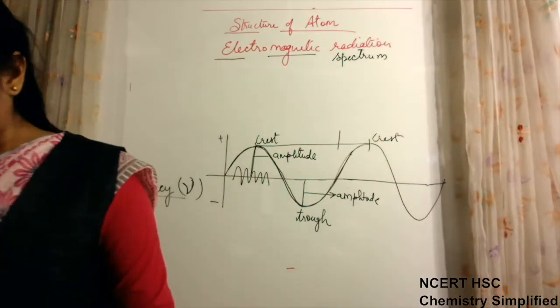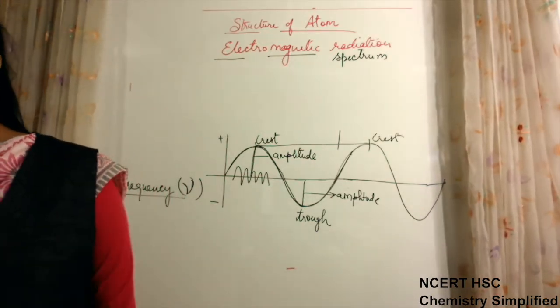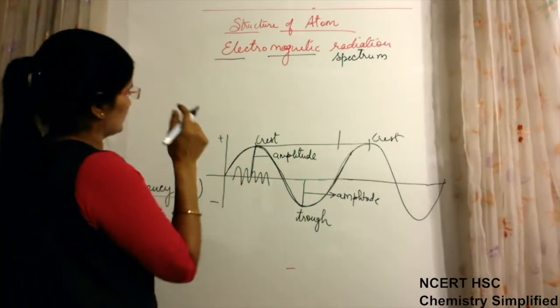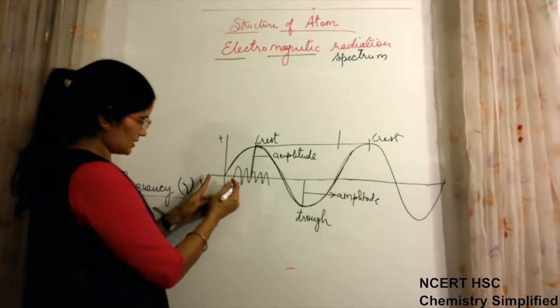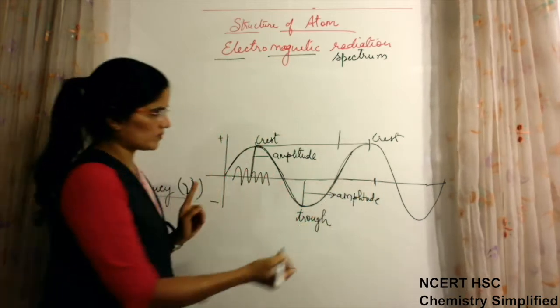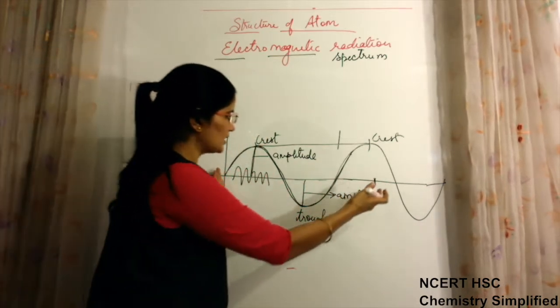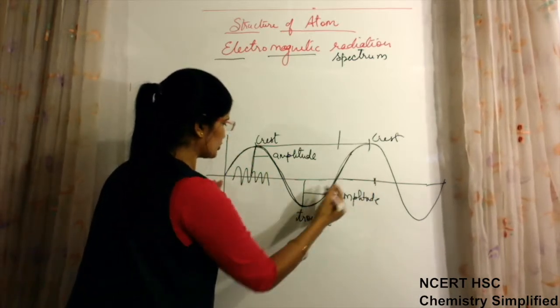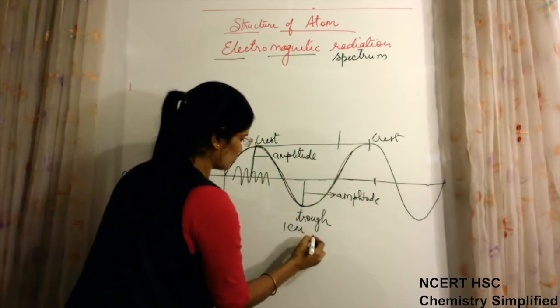Then one more thing we can take, wave number. Wave number means, suppose I take this much space, the particular length which I have taken is suppose 1 centimeter.